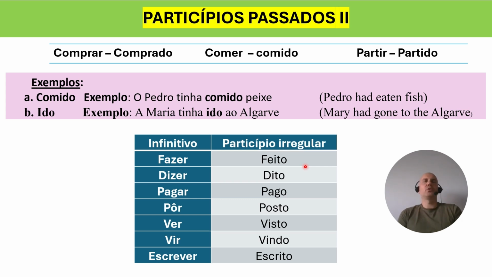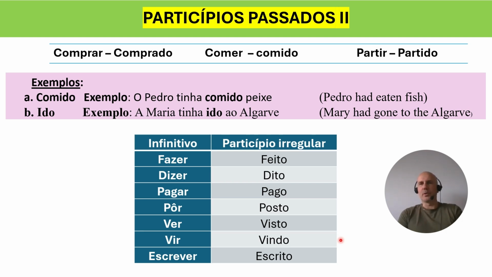Is it interesting for you to go home and try to memorize this kind of words? I don't think so. I don't think it's a great strategy. I think it's interesting for you to understand what's happening, to get the big picture, to understand in which context and why we use past participles. It's also interesting to read this two or three times: fazer, feito; dizer, dito; pagar, pago; pôr, posto; ver, visto; vir, vindo; escrever, escrito. But then you just go with the flow.